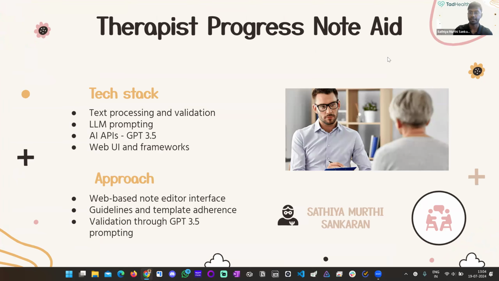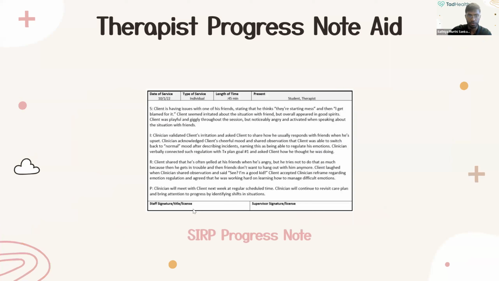Thank you, Mansi. Hi, I'm Satya, and my task was to set up an aid for therapists to write progress notes. At the end of a therapy session, therapists write down progress notes for their records, which could also potentially be legal documents in case of a trial. Hence, there are some guidelines to be followed, and there's also a template that they adhere to, such as SIRP, which you can see here, which is Situation, Intervention, Response, and Plan, and other details as well. And there are other templates as well, such as SOAP and BARP that they might use.